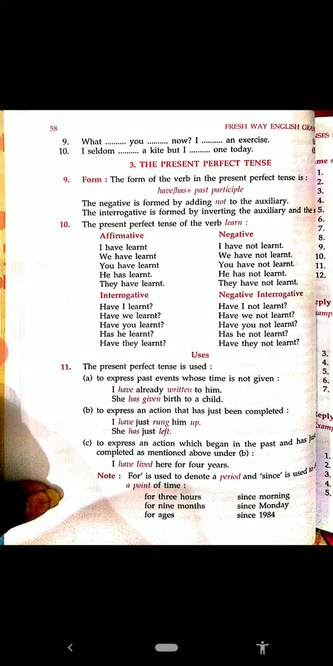Now see, for is used to denote a period and since is used to denote a point of time. For is used for a period of time and since is used for a point of time. For 3 hours, for 9 hours, for ages. Since morning, since Monday, since 1984. Okay, clear to you?